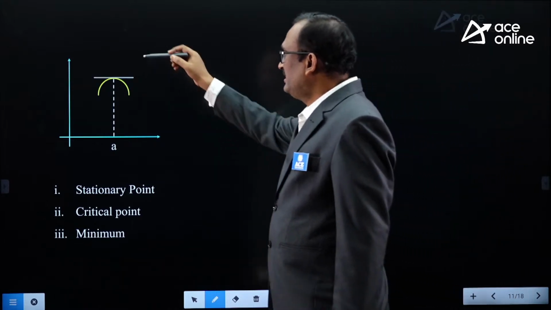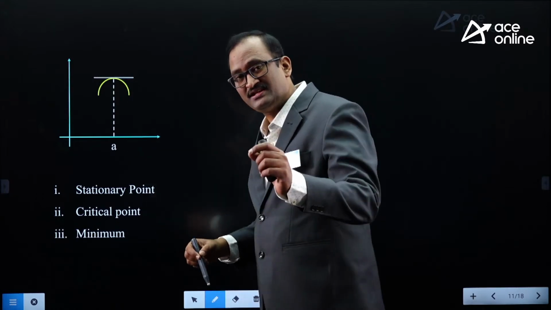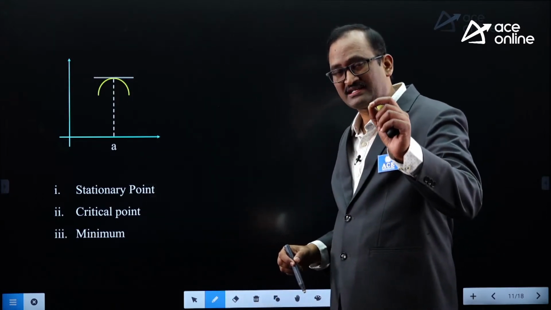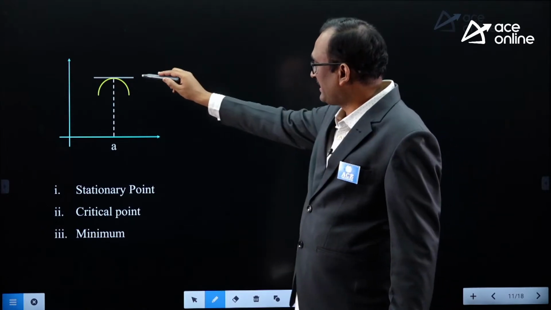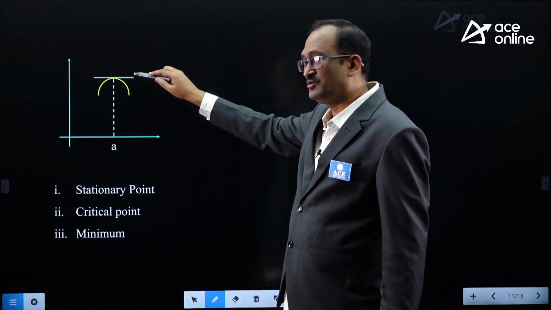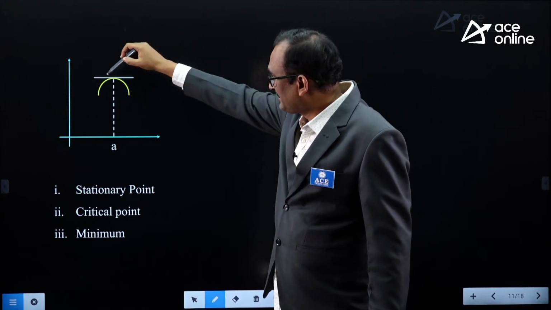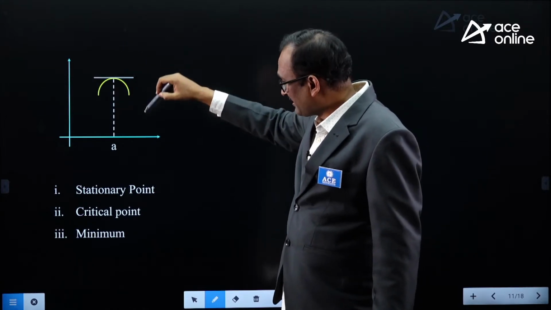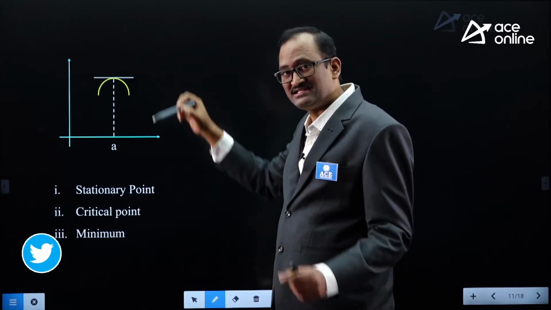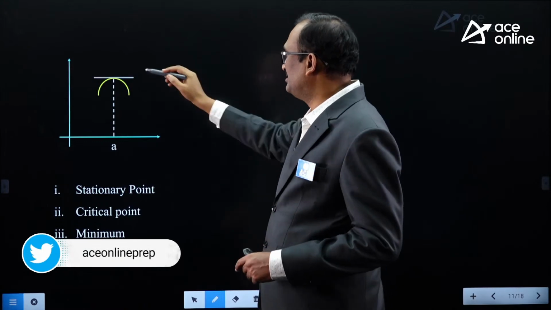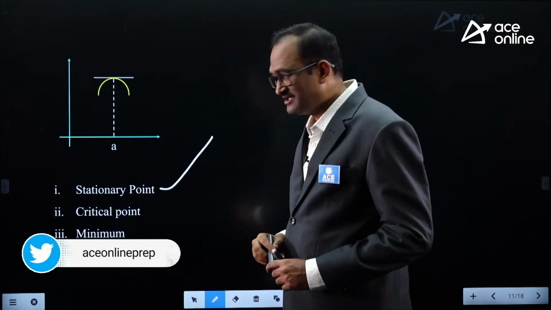Now you observe here, the x-axis has slope 0. Therefore, any other line which is parallel to the x-axis must also have slope 0. This line is parallel to the x-axis, therefore its slope is also 0. What is this? A tangent line. It is parallel to the x-axis, therefore the slope of this tangent line will be 0. So f dash x is 0. The point at which f dash x is 0 is a stationary point.